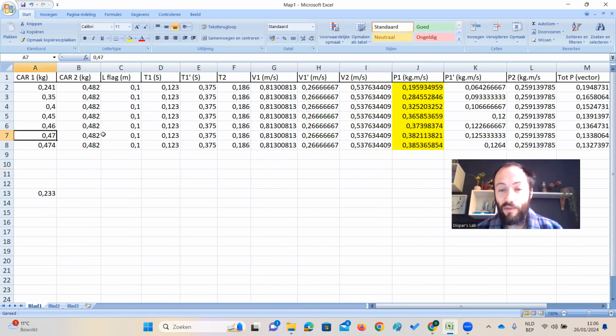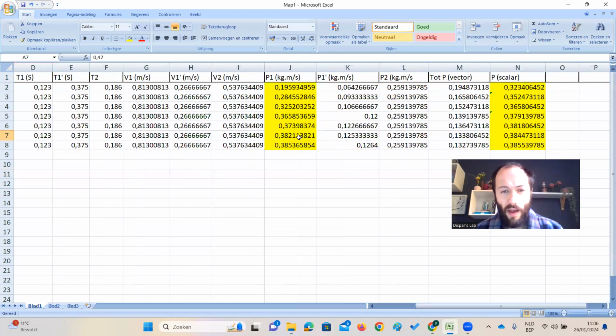Let's increase it to 470. Then the initial momentum before collision is 0.382, and after collision, if we treat it as a scalar, is 0.384. So now the difference is only 0.002. So this is an acceptable error difference.